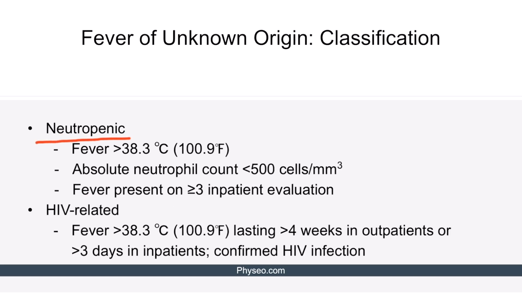Neutropenic fever of unknown origin is temperature more than 38.3 degrees Celsius with the absolute neutrophil count of less than 500. Again, fever should be present on at least 3 inpatient evaluations. Finally, HIV-related fever of unknown origin has the same temperature cutoff value. However, in this case, the fever should last for more than 4 weeks in outpatients and more than 3 days in inpatients. Additionally, HIV infection should be confirmed.